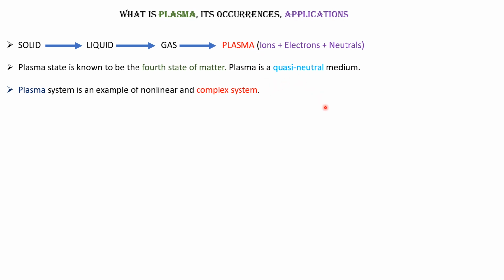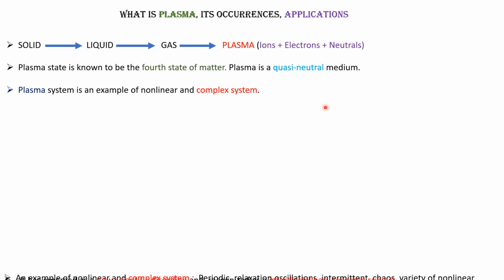Quasi-neutral means that as a whole there will be the same number of electrons and ions, so it is neutral macroscopically. But when you consider a small volume, there will be edge effects, so the neutrality is violated. So we can say this is a quasi-neutral medium. Later on I will discuss plasma in detail.